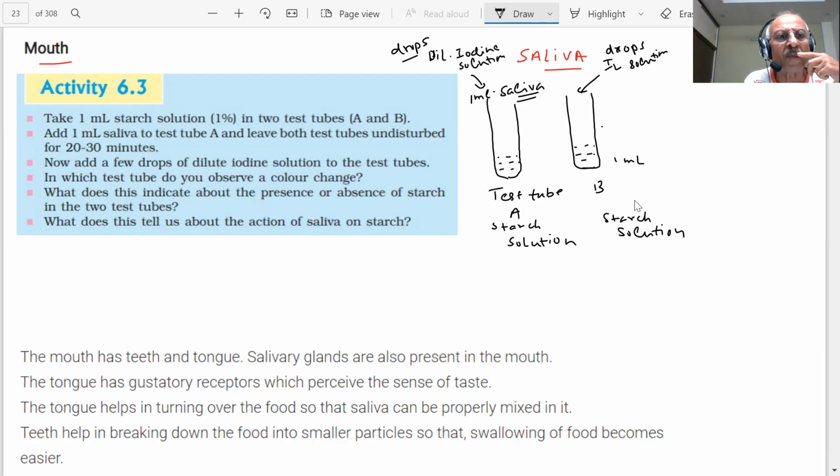In which test tube do you observe a color change? What does this indicate about the presence or absence of starch in the two test tubes? What does this tell us about the action of saliva on starch? Tell me what will happen.